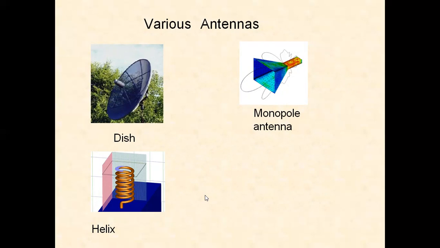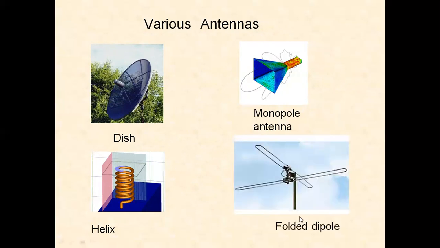So we have so many different types of antennas. We will discuss in detail about each and every type of antenna in our future classes. This is another type of antenna, the folded dipole. Normally we use this folded dipole for television channel reception, space wave transmission. A wire, a conductor bent in the form of a fold, acts as the antenna, the folded dipole antenna, used for reception of the television signals from the TV transmitter.